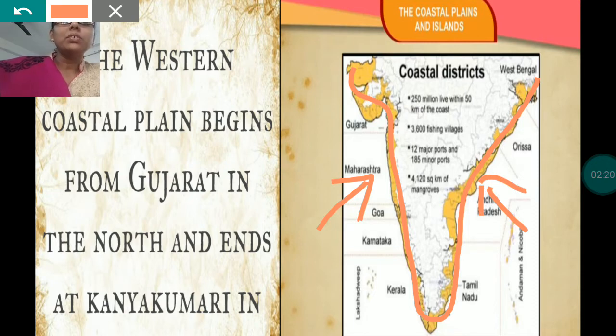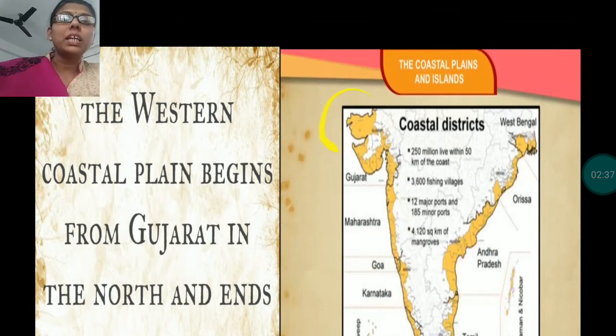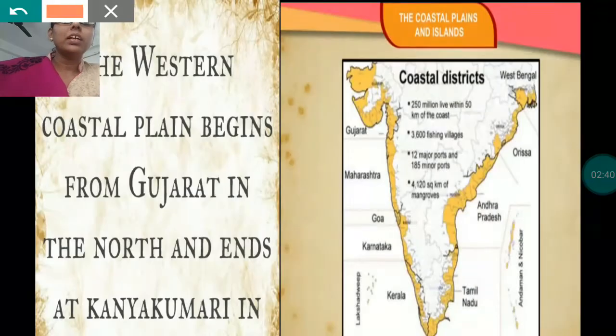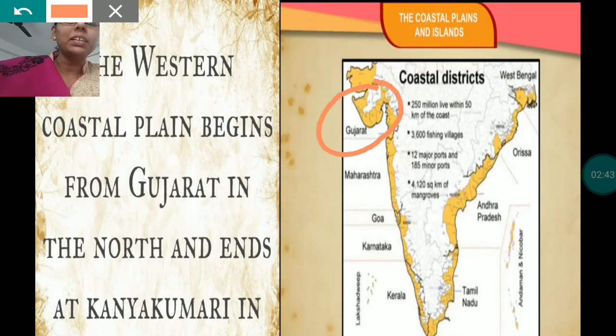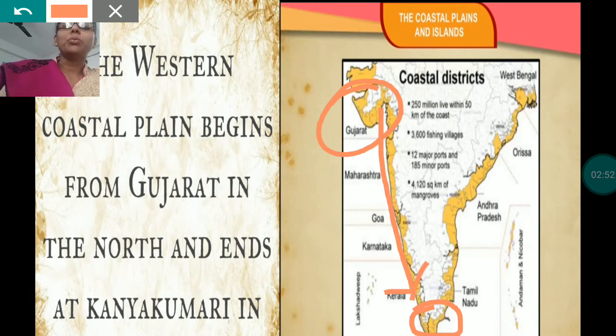As I had told you, the coastal plain between the Western Ghats and the Arabian Sea is known as the western coastal plain. It starts from Gujarat, this part, and ends in the south at Kanyakumari. This whole area of land is known as the western coastal plain. Clear? It begins from Gujarat and ends at Kanyakumari in the south.